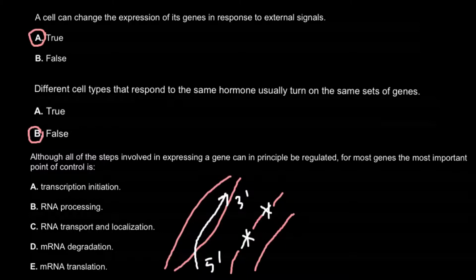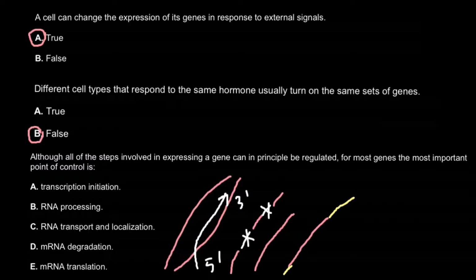Answer D: messenger RNA degradation. Of course, messenger RNA has its own life expectancy, and it is protected from both ends. From the 5' end, this is going to be the 5' cap, and from the 3' end, this is going to be the poly A tail. And the longer this tail, the longer the life expectancy of the messenger RNA. So this also can be a point of regulation.